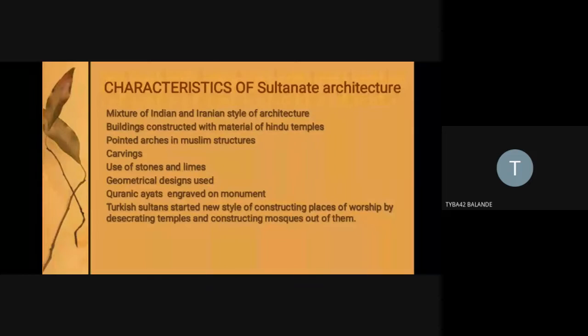So there are not only carvings and designs on the monument, but the entire monument was constructed geometrically. If it is Gol Gumbaz in Bijapur or Ibrahim Rauza, it has a different geometrical pattern for construction of the mosque, the tomb, or any kind of mausoleum. Then we see the Quranic ayats. These are engraved on the monument.